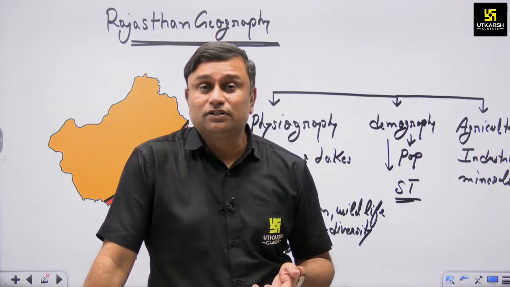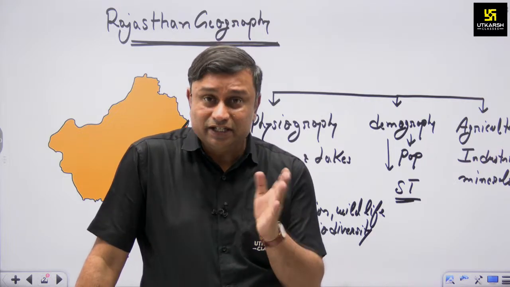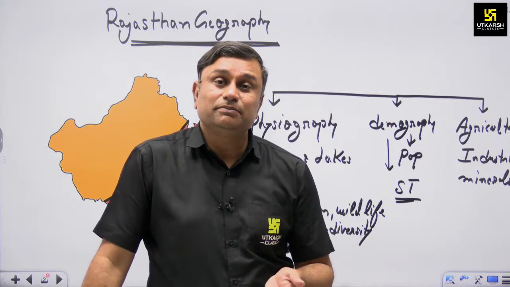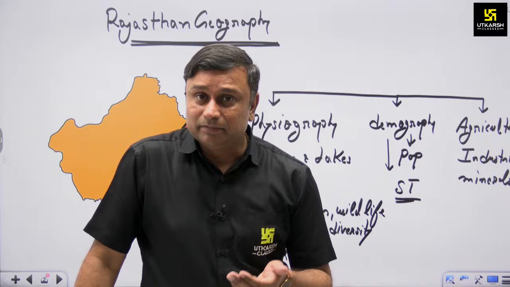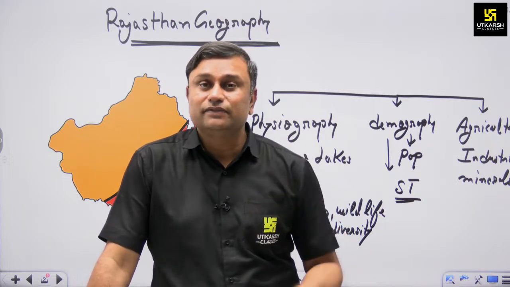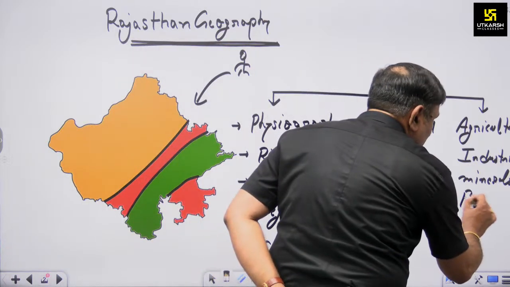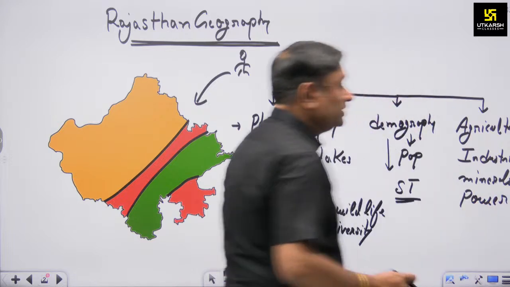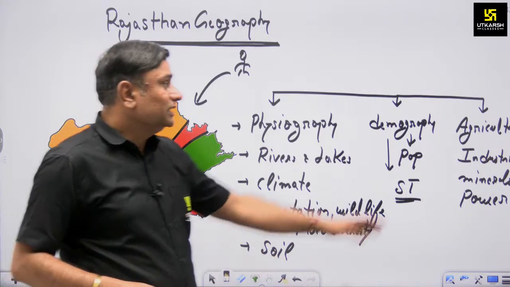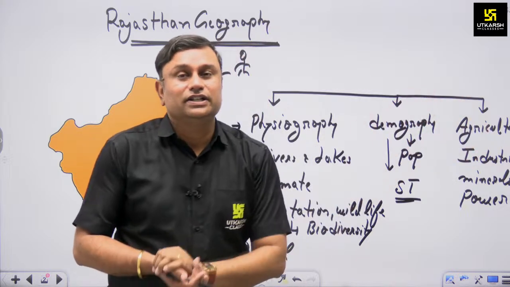We have a potential of producing more than 127 gigawatt by wind energy alone. That's why the examiner also mentioned the potential and availability of power generation in our state. There is a clear mention of conventional and non-conventional energy sources in our syllabus. I also mention power generation in our state because without power we cannot run agriculture, primary activities, secondary activities or any other economic activities.